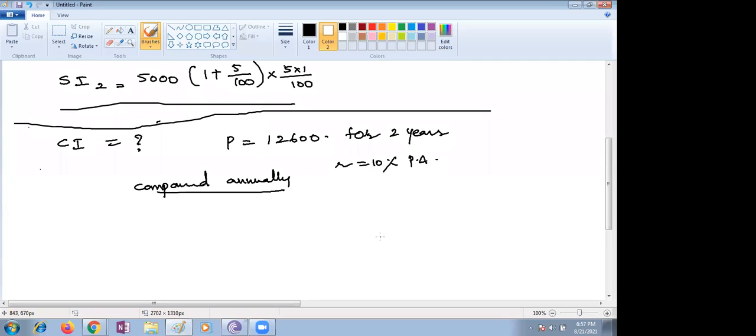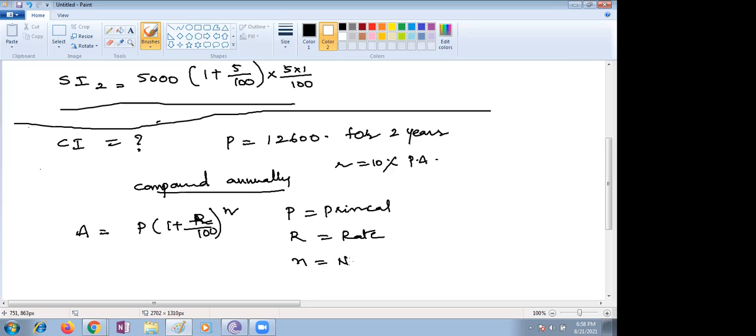So in the first year, what happens? We know the formula. I said, children, amount is nothing but P into (1 plus R by 100) raised to the power n. Ma'am, in this formula, what is n? Number of years, Nana. Let me write each and every point. P is nothing but the principal amount. R is nothing but the rate of interest, and n is the duration, the number of years.